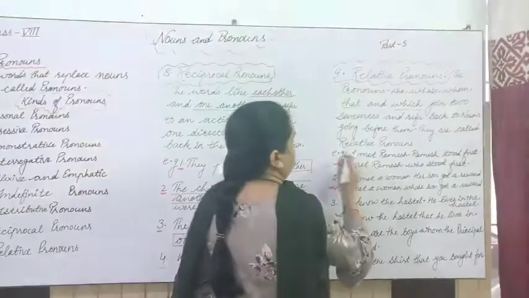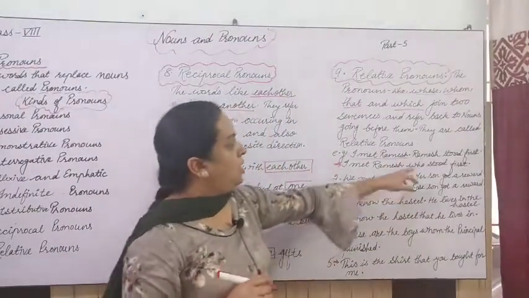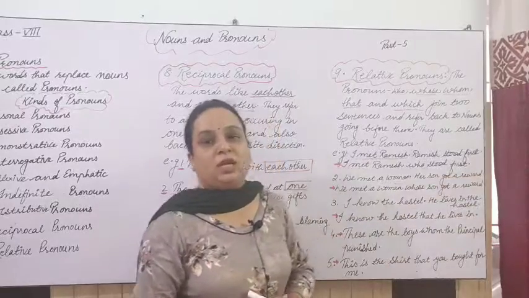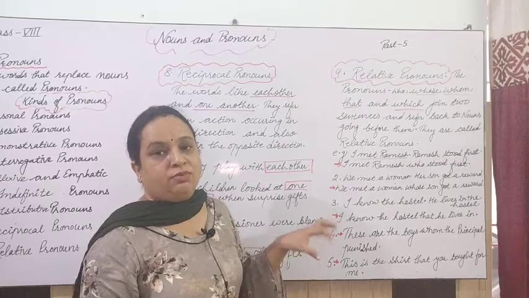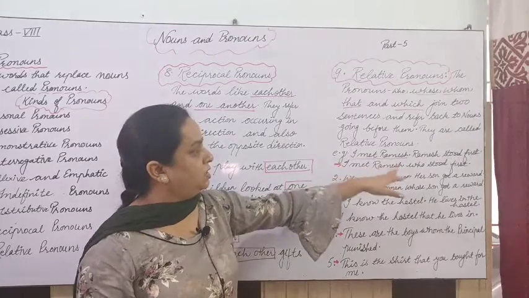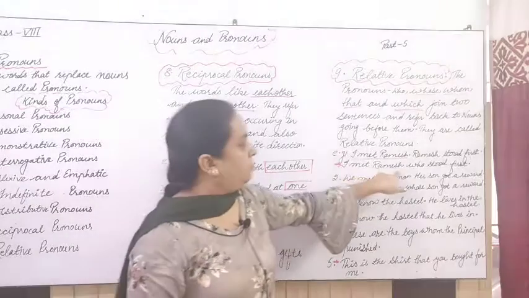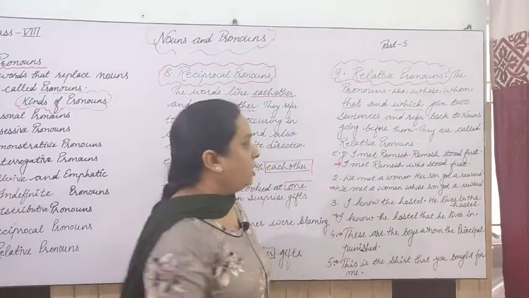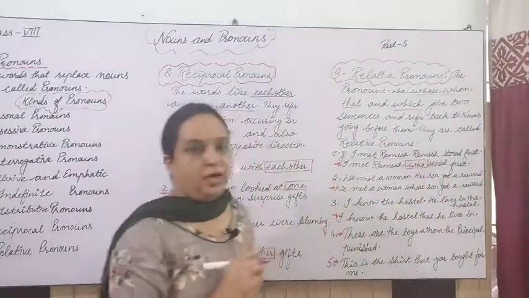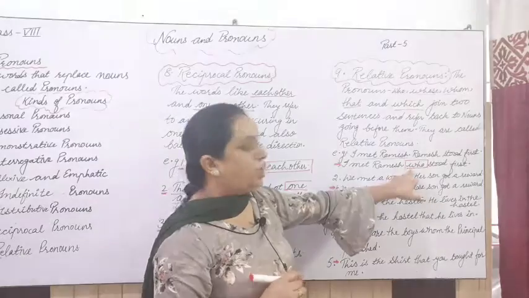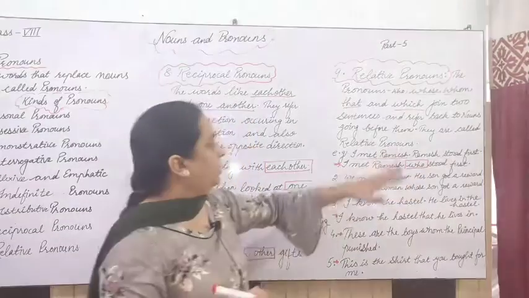For example, let's see this first one. I met Ramesh, right? Then full stop. And Ramesh stood first. These are two sentences. And if I want to do the transformation of these two sentences into one sentence, the new sentence will be: I met Ramesh who stood first. So the relative pronoun that I have used is who, right? So this word who is acting here as a relative pronoun, right?